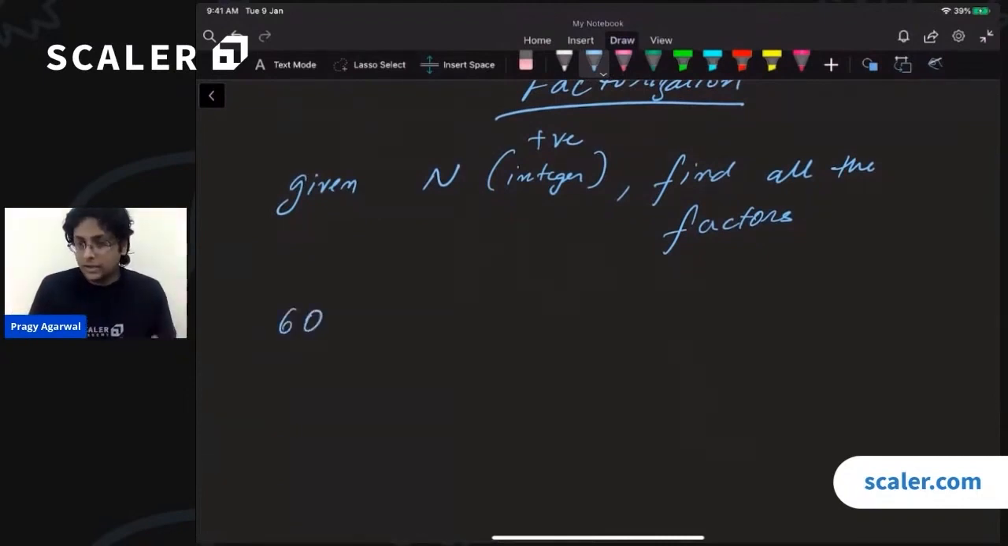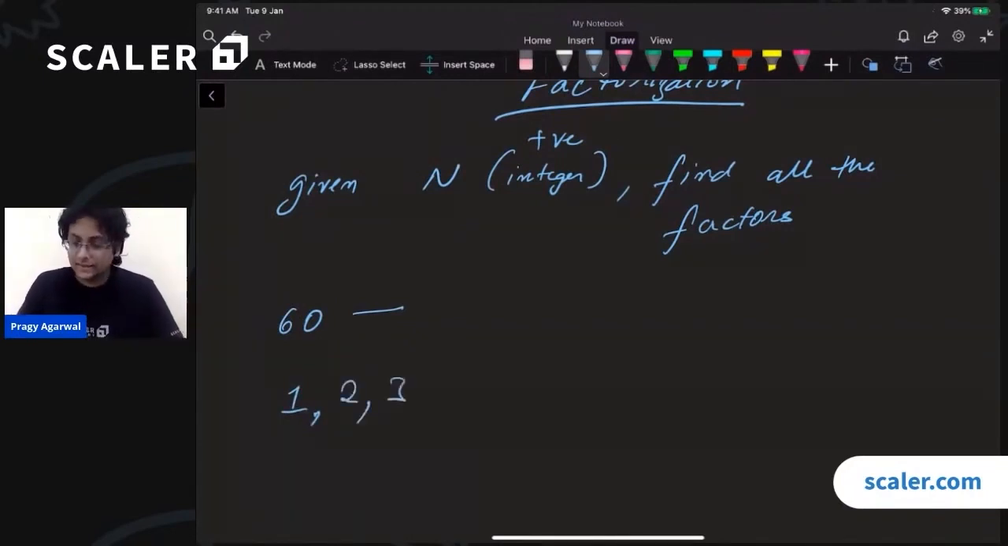Right, so can someone tell me all the factors of 60? What all numbers is 60 divisible by? So when we're talking about factors, we are talking about the positive integers that divide 60, right? And do not leave a remainder. So what numbers are those? So firstly, we have 1, right? Then does 2 divide 60? Yes, it does. So we have 2.